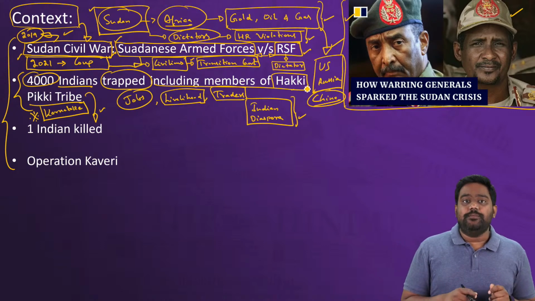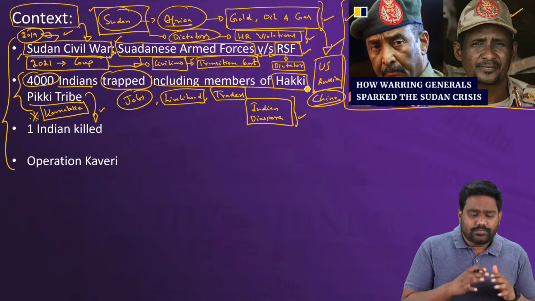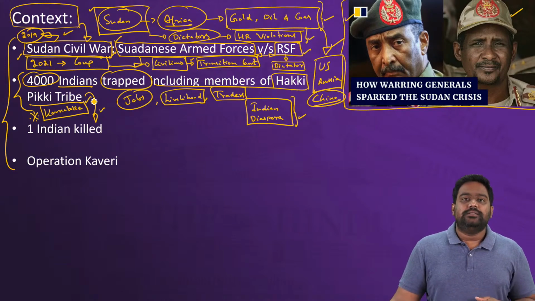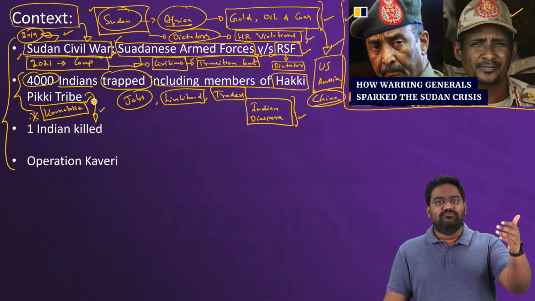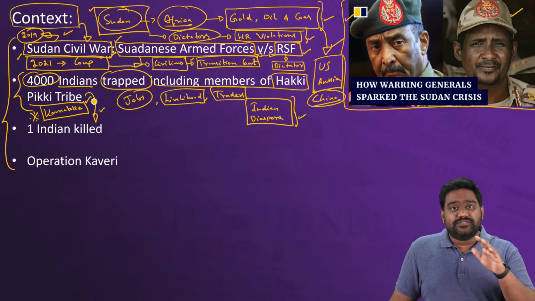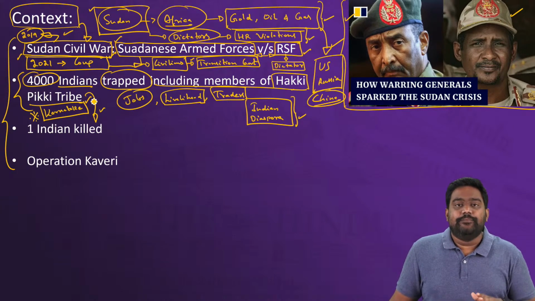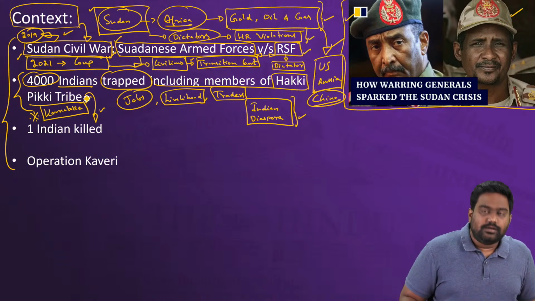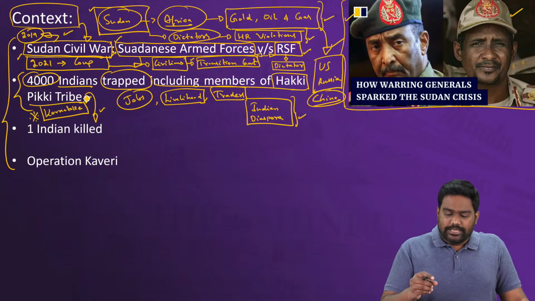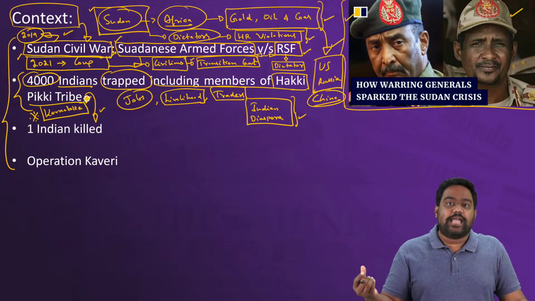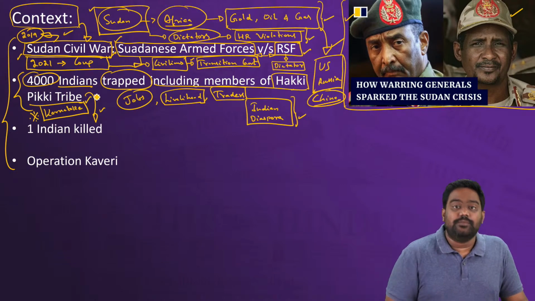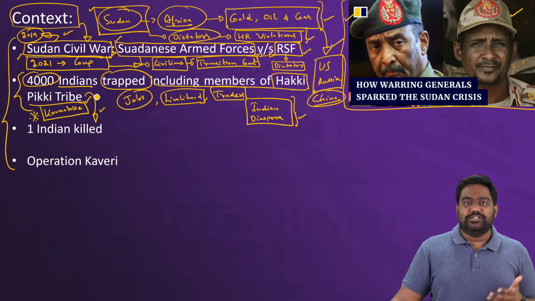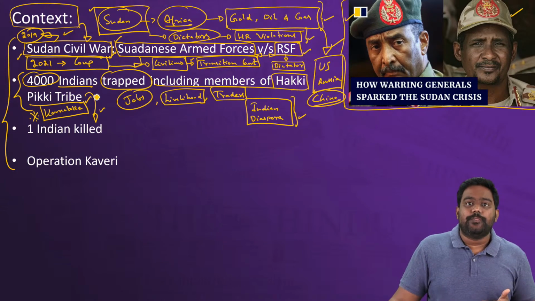The Hakki-Pikki tribe are essentially a tribe from northern India. They are semi-nomadic. Over the years, they have moved down to southern India and they have settled mainly in Karnataka. In parts of Mysore, Shimoga, Davangere, in this belt, you find the Hakki-Pikki tribe. In Kannada, Hakki Pikki translates to bird catcher. Basically, it's a bird catching community. They used to catch birds, and that was their primary occupation.